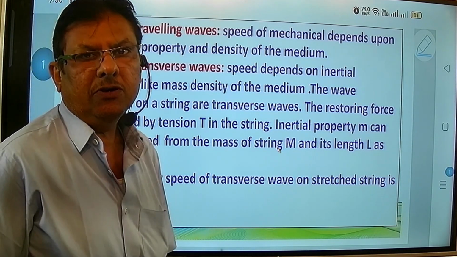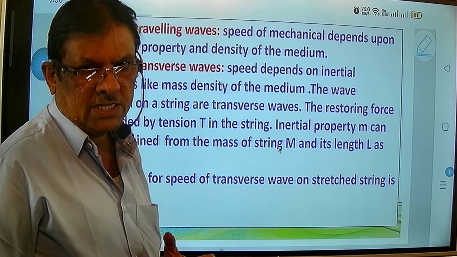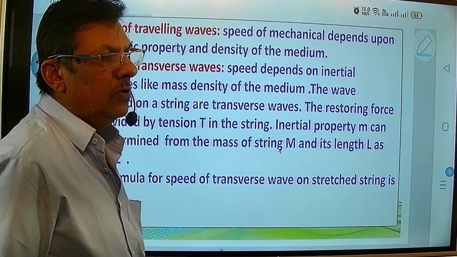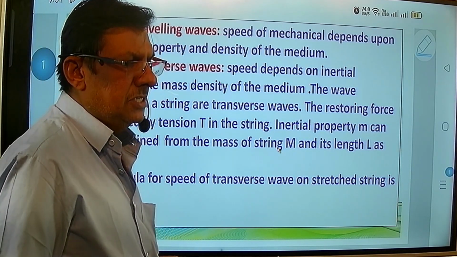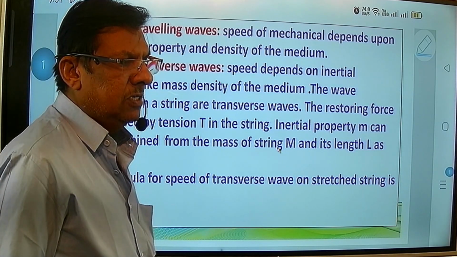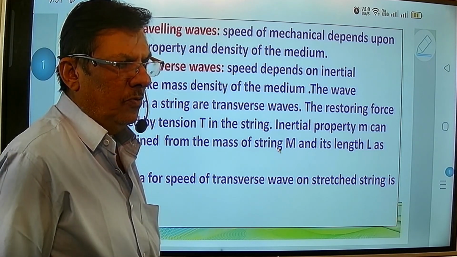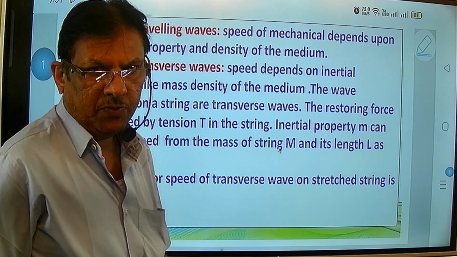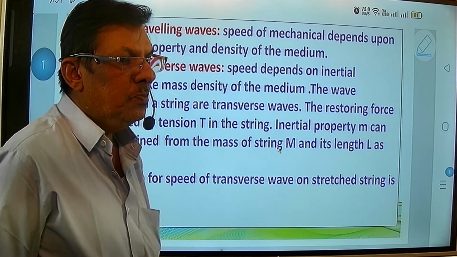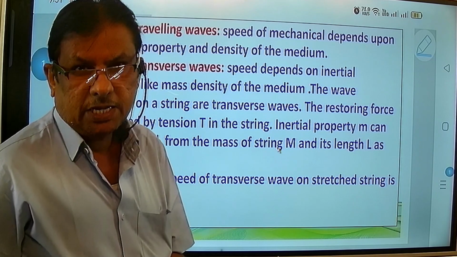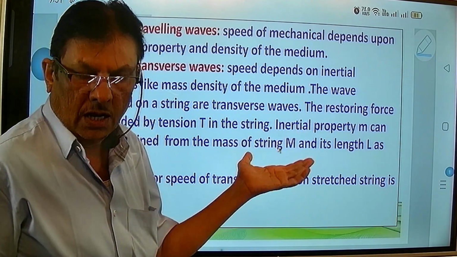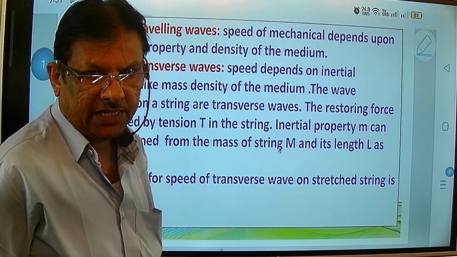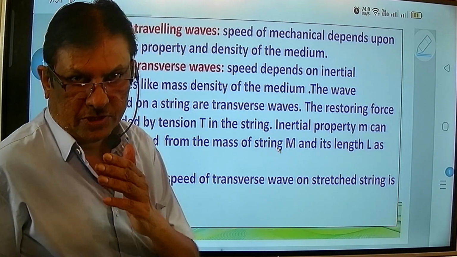Next is the speed of the transverse wave. We have explained two types of wave, transverse wave and longitudinal wave. In transverse wave, we know that the vibrations or the oscillations, when a particle of the wave gets displaced from its mean position, it vibrates perpendicular to the direction of propagation of wave, means to the x-axis, because along the x-axis it is going to travel.